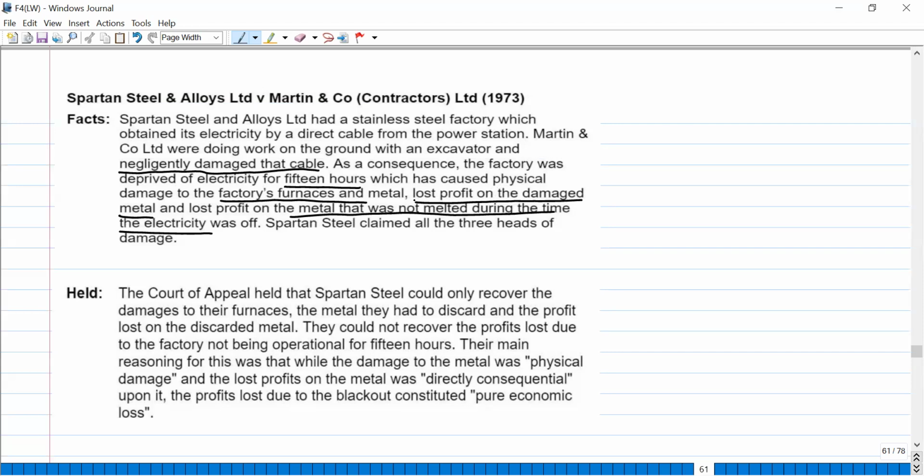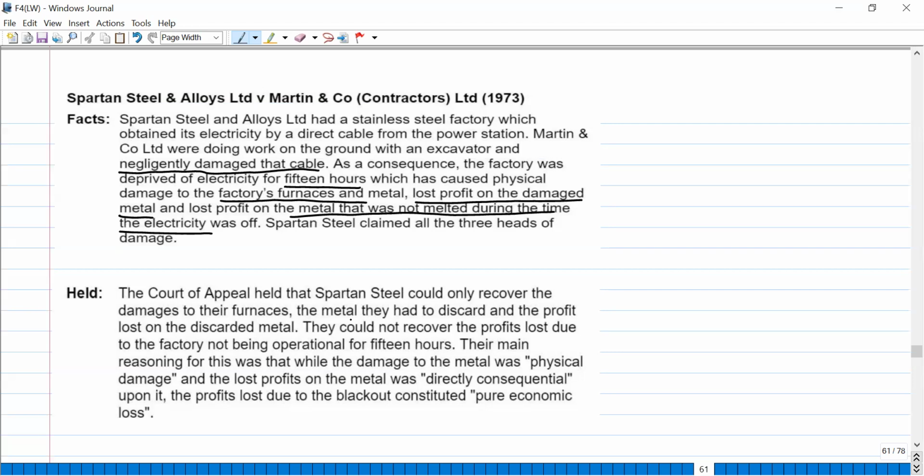Lost profit on the damaged metal. Now, the metal they were working on, because of no electricity, that metal got damaged. And if that metal got damaged, they cannot sell that, right? They cannot sell that metal, and they lost profit on that damaged metal as well. Plus, they also claimed that because for 15 hours there was no electricity, in those 15 hours we could have melted more metal and sold that. And because of no electricity, we didn't do that. So we lost profit on that as well. So they claimed for all three heads.